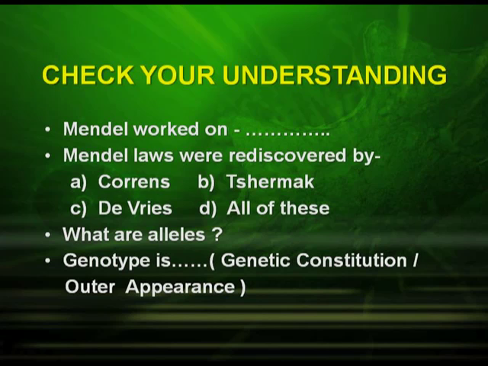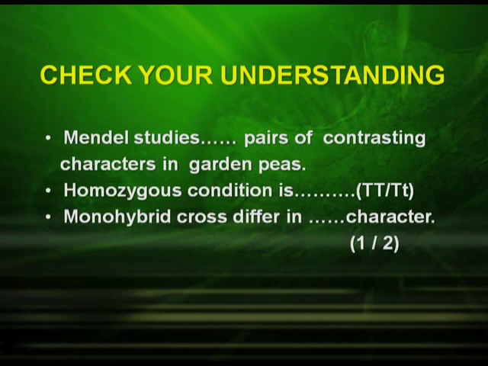Now, a session for you. Check your understanding. Mendel's work was rediscovered by Correns, Tschermak, De Vries, or all of these. You have the four options, choose one. What are alleles? Genotype is, you have two options, whether it is genetic constitution or outer appearance. Mendel studied pairs of contrasting characters in garden peas. Homozygous condition is capital T capital T or capital T small t, and the next, the monohybrid differs in characters, either it is 1 or